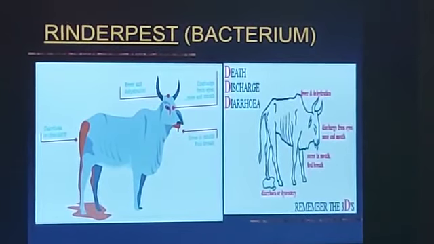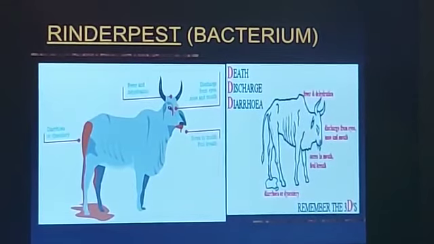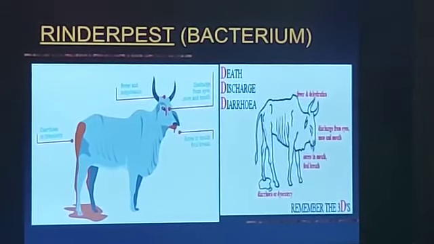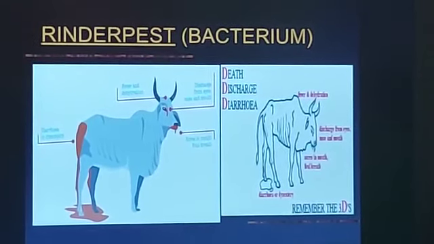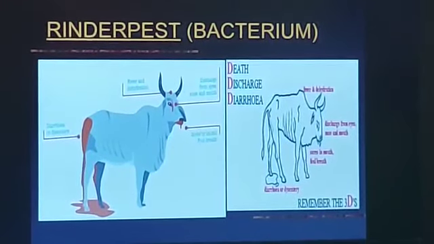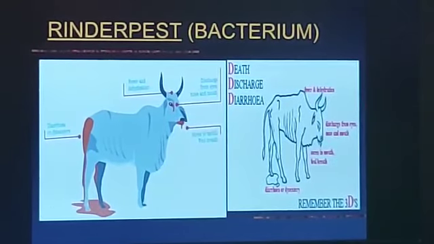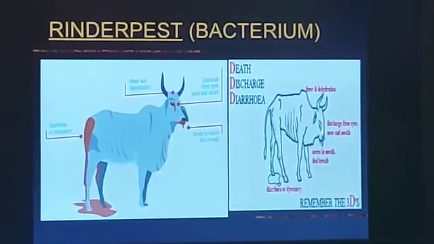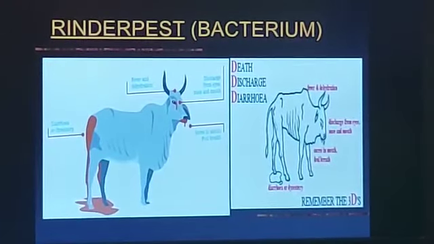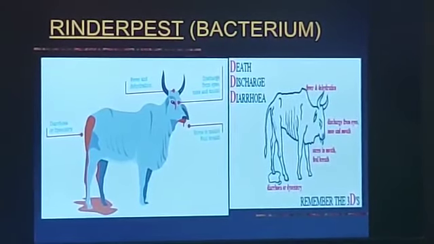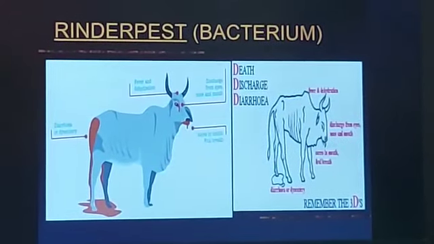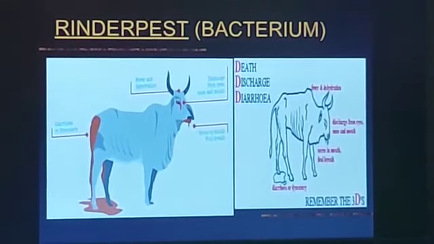Now in this, generally animals suffer from diarrhea. Diarrhea means they continuously excrete, or they defecate continuously, loose motions. In that case the animal becomes very weak, and this is a bacterial disease. Sometimes water also comes out from the eyes and mouth, saliva is coming out, and solid waste is also coming out continuously. They suffer from loose motion. So these are the problems that take place in rinderpest, and it is caused by bacteria.